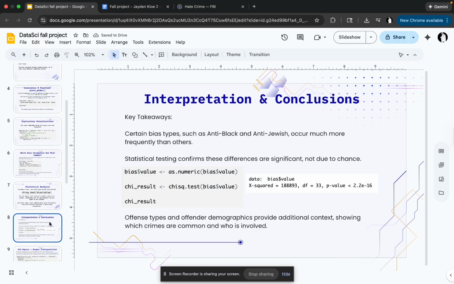And for more, I did my interpretations and conclusions for key takeaways in the chi-square test. Certain bias types, such as anti-Black and anti-Jewish, occur much more frequently than others. Statistical testing confirms these differences are significant and are not due to chance. Offense types and offender demographics provide additional context, showing which crimes are common and who is involved.